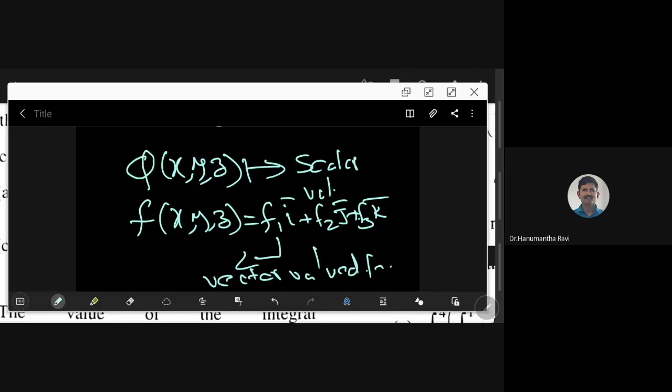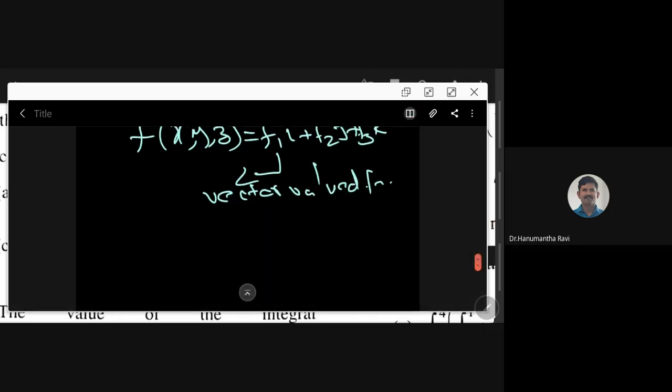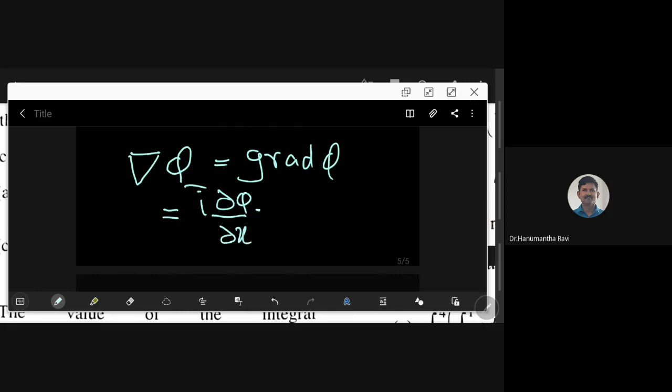Now see, when our vector differential operator, which we are writing as del, acts on phi, it is called grad phi. They pronounce this as grad phi. So what does it deliver? It delivers a vector. Please remember how we are writing that: i bar dou phi by dou x plus j bar dou phi by dou y plus k bar dou phi by dou z.